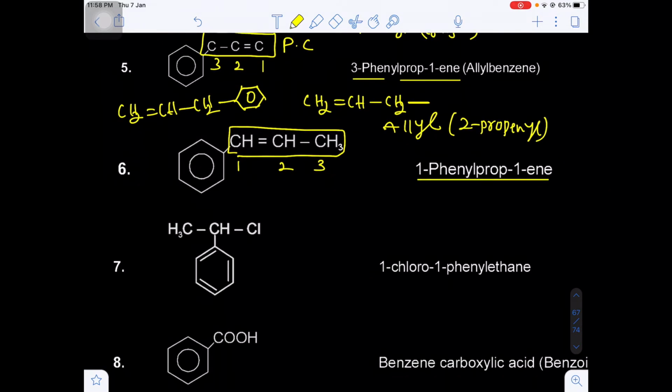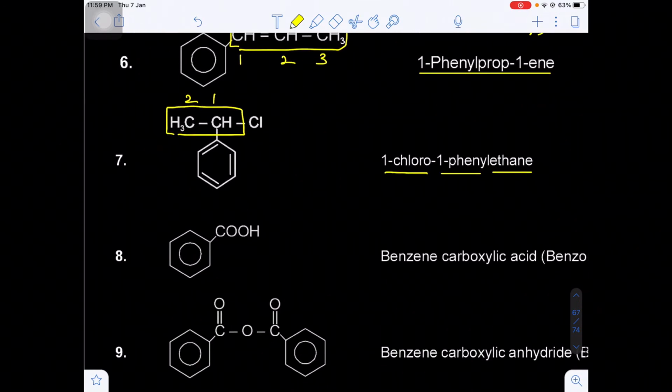Yes or no? Now here this will be the side chain. Two carbons are there because there will be a substitution. So this is the first carbon, second carbon. On the first carbon you have chloro as well as phenyl, and for two carbons the word root is eth, and the primary suffix will be ane: ethane.